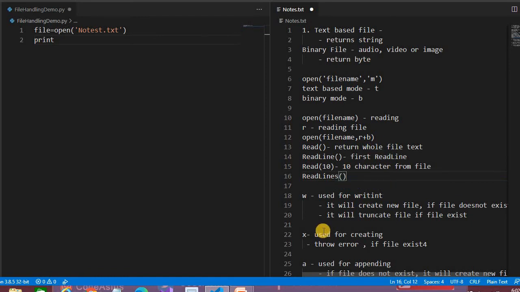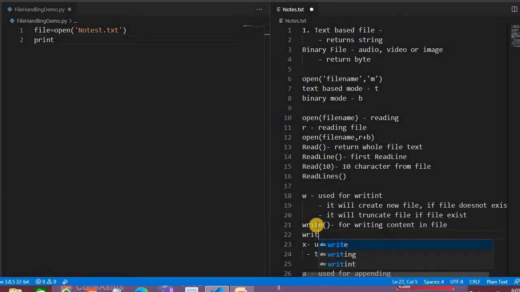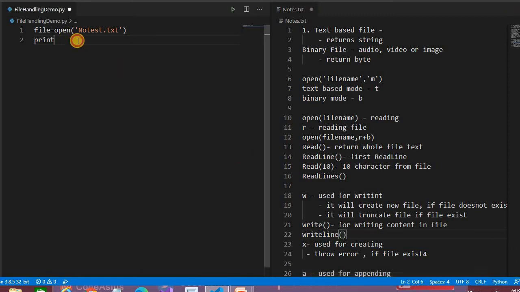Simple. The same as for writing the file, we have to use write. For writing any contents in the file, we use write. There is one more function that we use, that is writelines, which includes the lines also, as the name suggests. So let's take an example of everything.